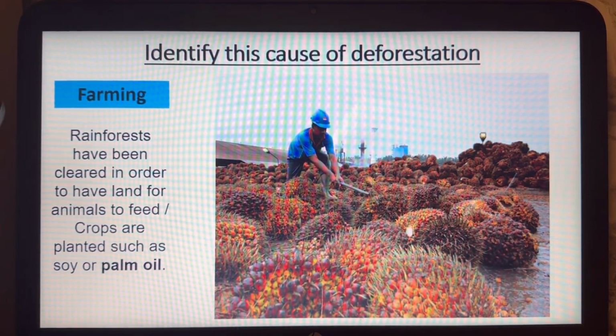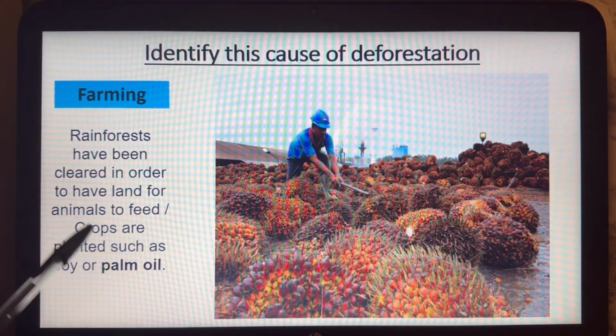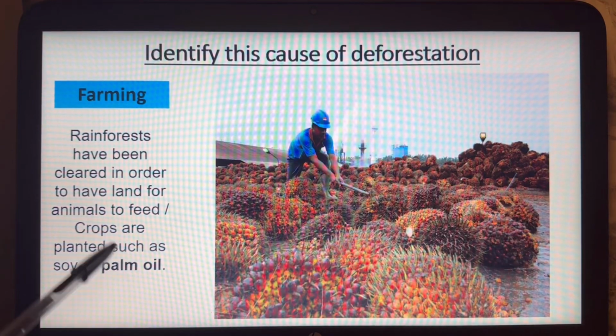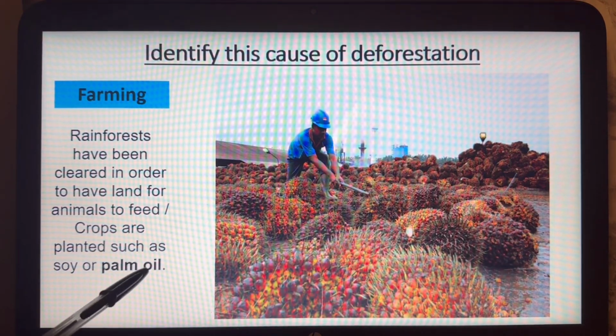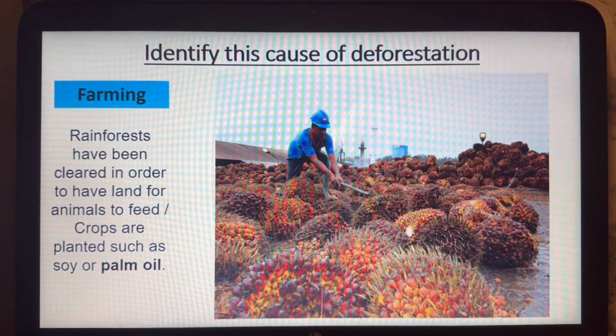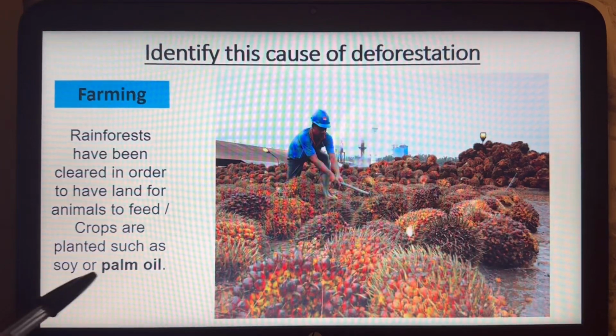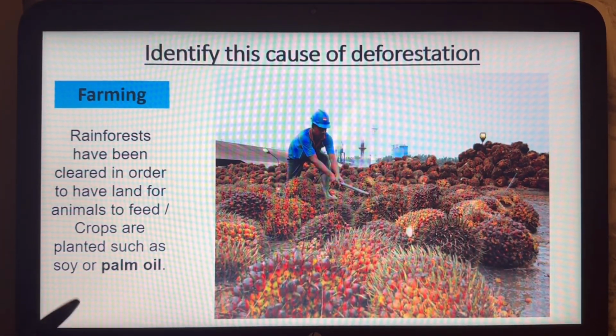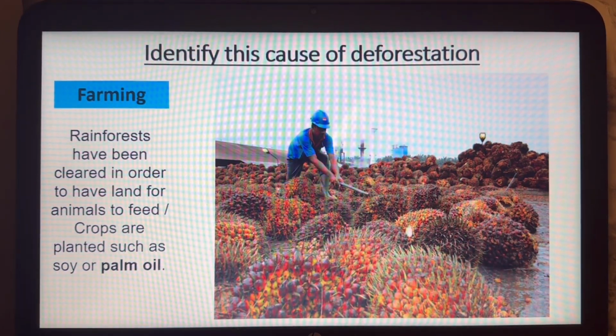So you talk about commercial farming, it could be for cattle, it could be for lots of crops, especially palm oil. So roughly, a good 20% of Malaysia's rainforests have been cleared in order for palm oil plantations. Make sure you talk about little stats that will really impress the examiners. For example, Malaysia is one of the largest exporters of palm oil around the world.